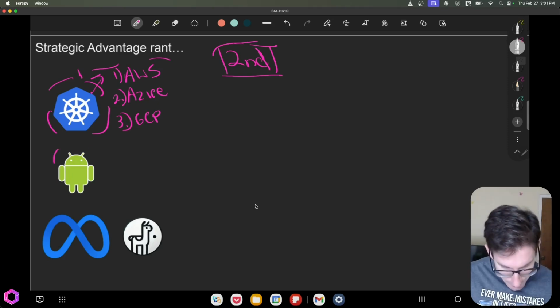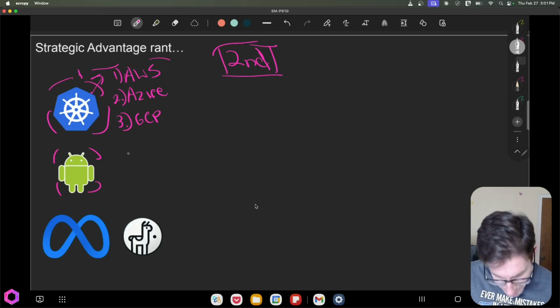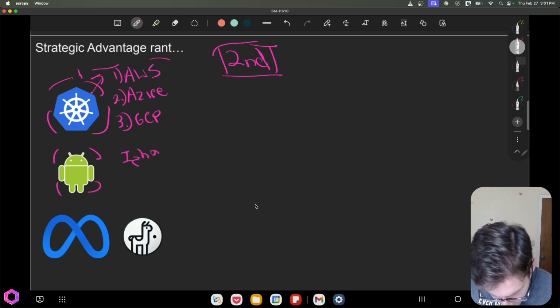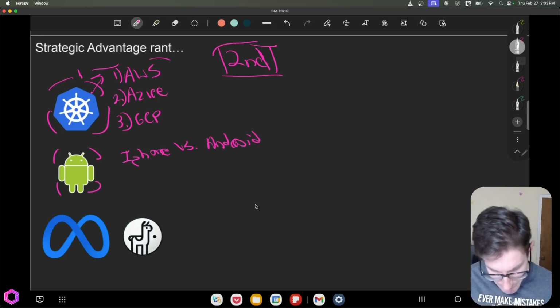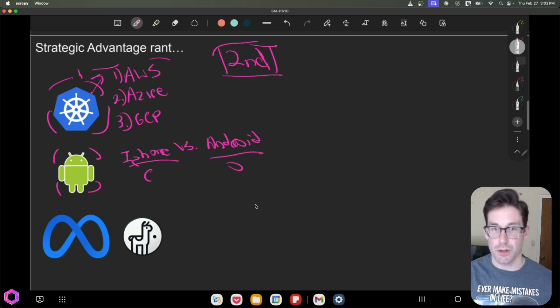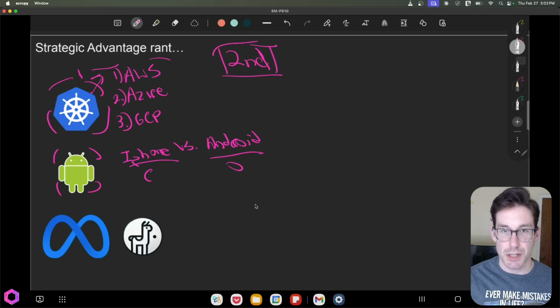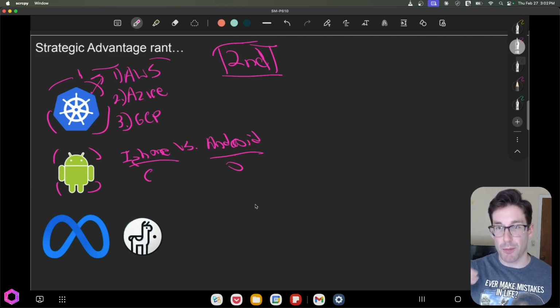Our next one is Android, also from Google. So this is where we have iPhone versus Android. And in this competition, iPhone is a closed ecosystem, Android is an open ecosystem. So you can develop on top of Android, iPhone not so much. And this is when Android was created. Google was behind in the operating system for phones.